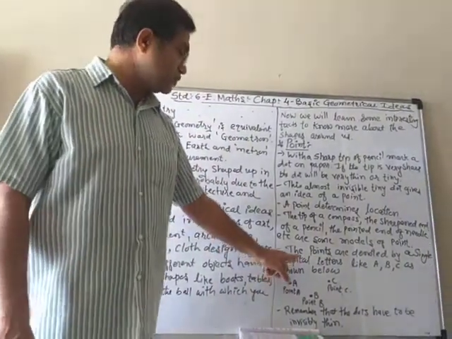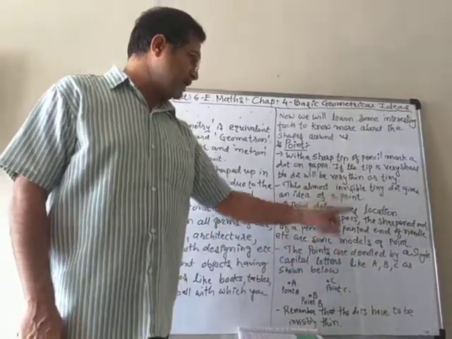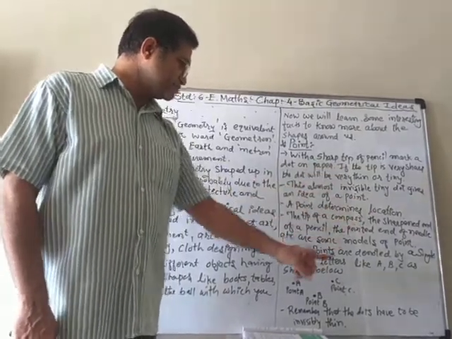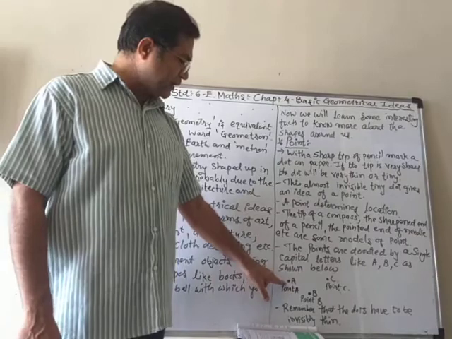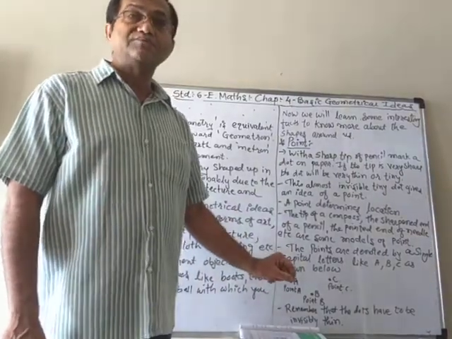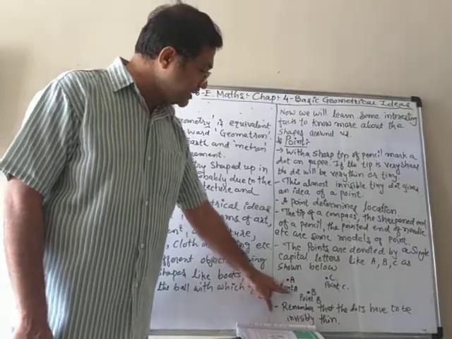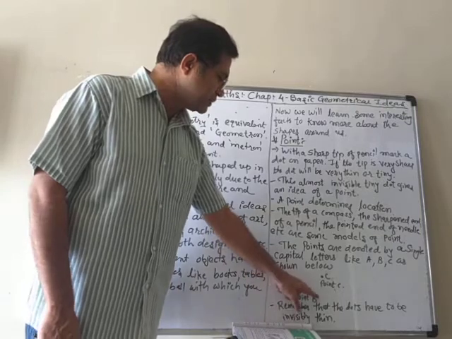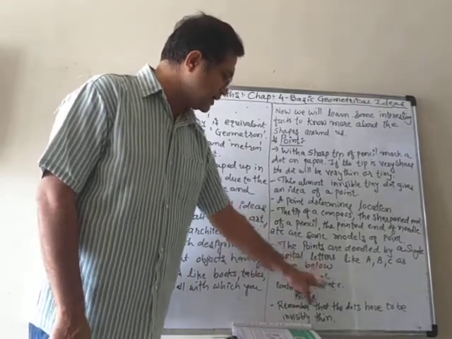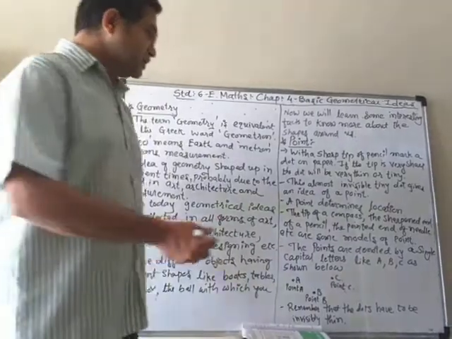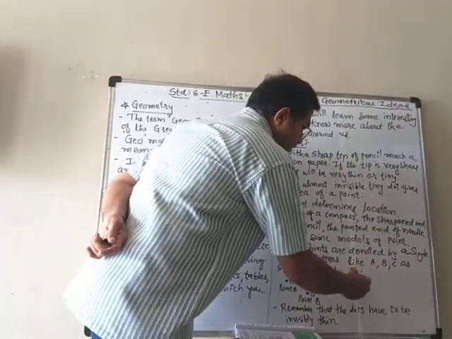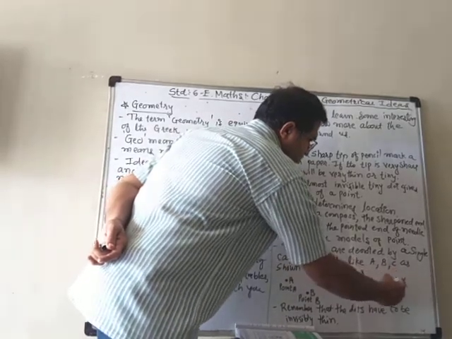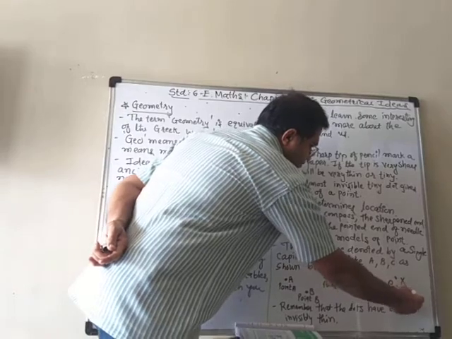So here, as I told you, the points are denoted by a single capital letter. It's like A, B, C. Look here, I put a dot and then write down A. How do you read it? It is point A. Here I put a dot and write down B. It means it is point B. Here I put a dot and write down C. You can read point C. Here also you can put another one, write down D, point D. Here I can put X. It means it is point X.